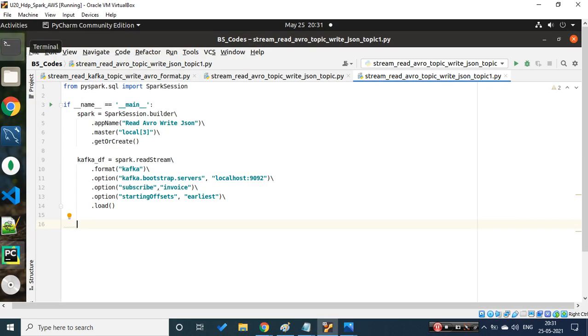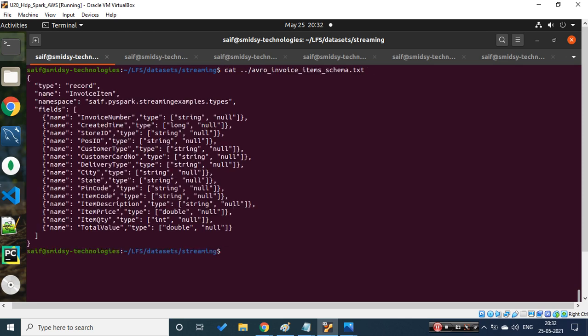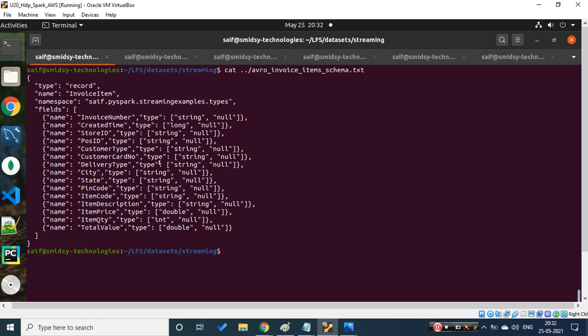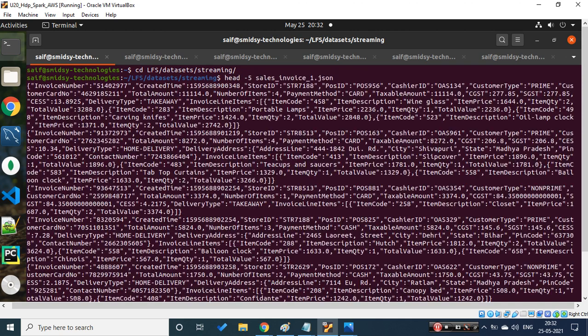So what I have done, just to save some time, is let's come back one step. What is that file name? I should say cat. Okay, Avro, yeah, this is the file. If you see, I have already created a schema for us that we would be evaluating, and based on that we would be getting it. Again, it has a story, so don't worry about this. Let me go back to my place, which is LFS dataset streaming, and let's skip. We were just trying to add a few records, which was my sales invoice from any file. So this is what we are concerned with.